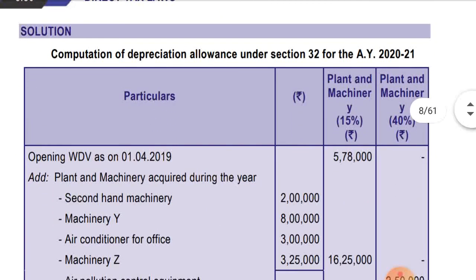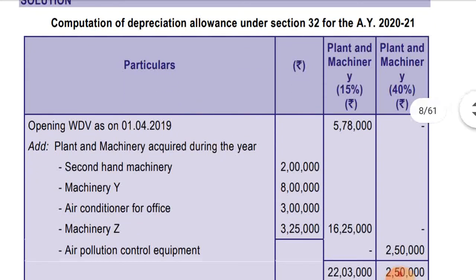Computation of depreciation allowance under section 32 for the assessment year 2020-21. There are two blocks, plant and machinery at the rate of 15% and plant and machinery at the rate of 40%. Okay, opening WDV as on 1st April 2019 is 5,78,000. Okay, and plant and machinery acquired during the previous year: the second hand one was acquired for 2 lakhs, machinery Y was acquired for 8 lakhs, air condition for office 3 lakhs, and machinery Z for 3,25,000. Total is 16,25,000.